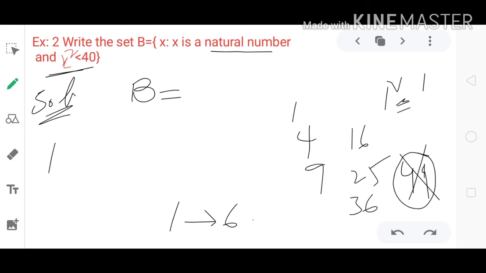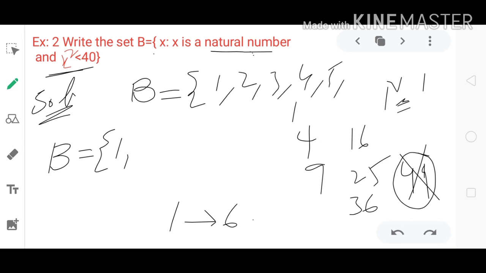So we can represent set B in roster form. Set B equal to open brace, the elements 1 comma 2 comma 3 comma 4 comma 5 comma 6 comma 7, but for 7 the value is 49, so we don't use 7.